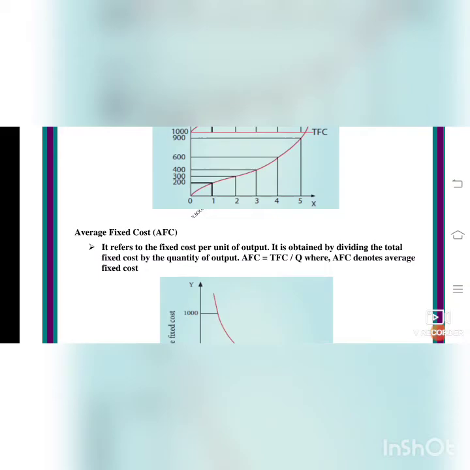Now we are going to see the next one, average fixed cost. You have this diagram and schedule on page number 86 in your hand. Diagrams and explanation. Students, please take your books, page number 86. Average fixed cost, AFC. It refers to the fixed cost per unit of output. It is obtained by dividing the total fixed cost by the quantity of output. The formula is AFC is equal to TFC by Q, where AFC denotes average fixed cost, TFC is total fixed cost, Q is